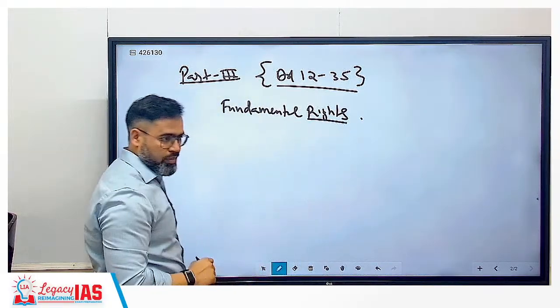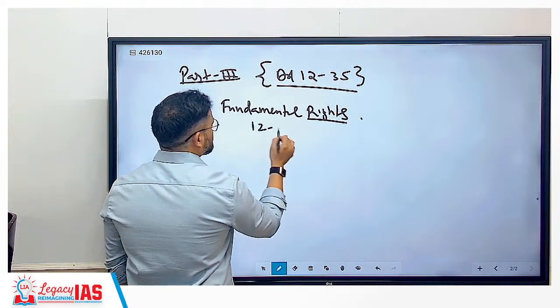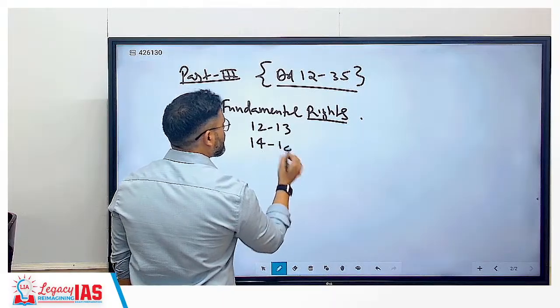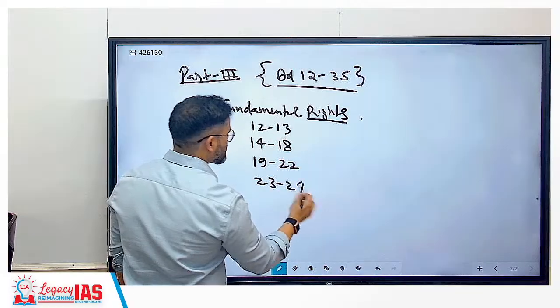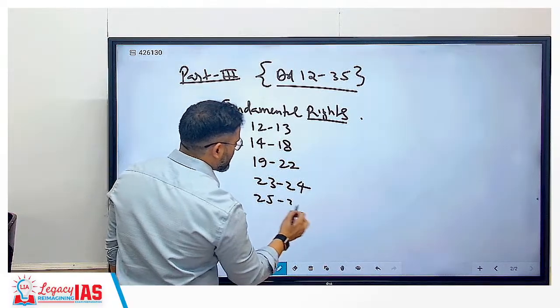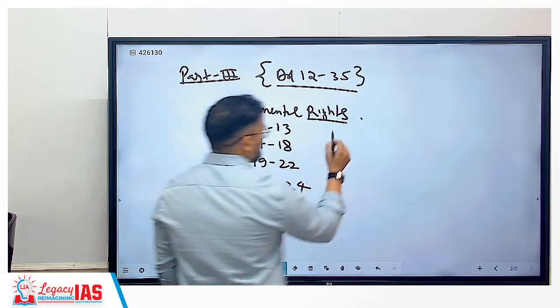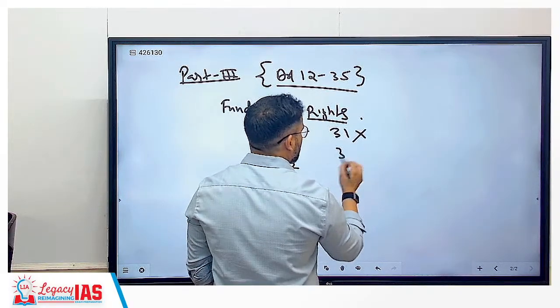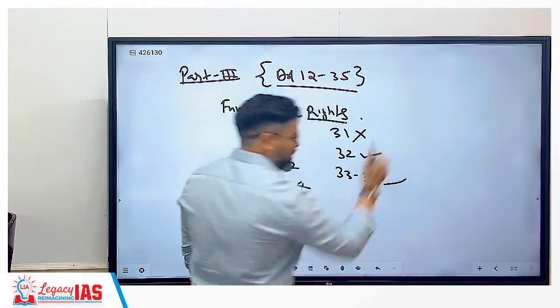We will cover the categorization of fundamental rights: 12 to 13 separate, 14 to 18 separate, 19 to 22 separate, 23 and 24 separate, 25 to 28 separate, 29 and 30 they are separate, 31 no, 32 separate, then 33 to 35 separate.